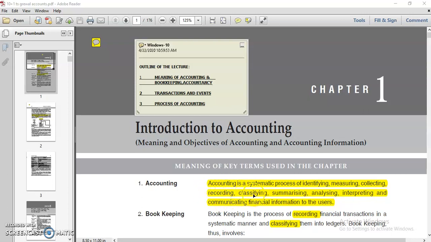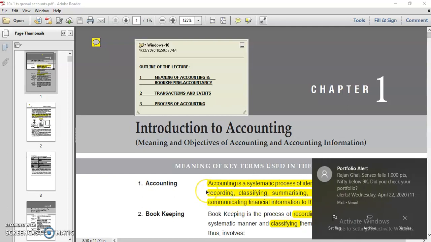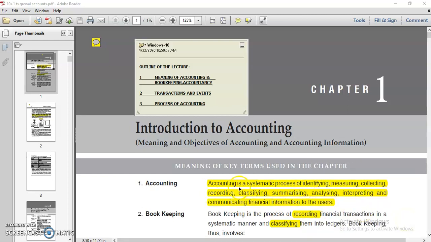Classifying, we have to understand classifying. Classifying means after recording those transactions into the first book, which is called the journal entry, we divide those transactions according to the nature of the accounts. Let's say we have recorded 10 or 20 transactions in the books of accounts, then we have to check.